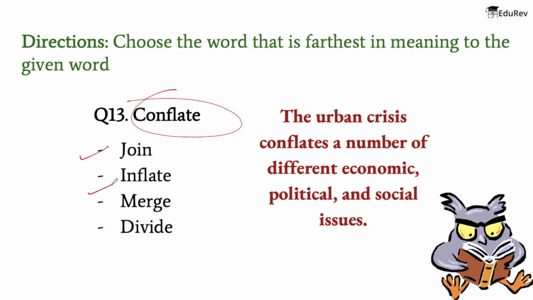Inflate means to fill, for example, a balloon, a tire, or other expandable structures with air or gas so that it becomes big. The next word is merge. So the meaning of merge is to combine or cause to combine to form a single entity. And lastly, divide. That is, to separate or be separated into parts.